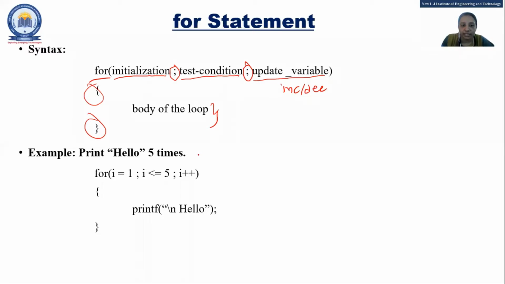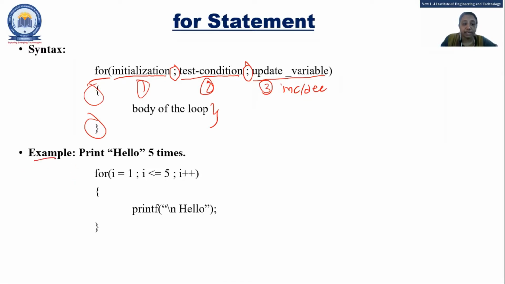So we will move to the example. Any doubt in the syntax? Initialization is the first step, test the condition, and third is what? Update the value of the variable. So either it can be increment or decrement. Clear?